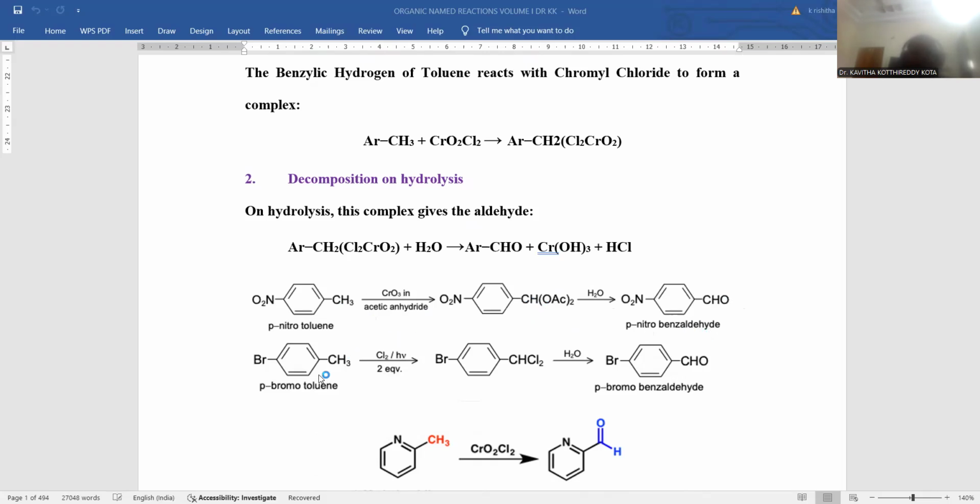If you are taking para-bromotoluene instead of nitro, with the bromo functionality, if chlorine equivalents are treated, initially there will be a homolytic fission of the bond and a free radical substitution reaction taking place, when two equivalents were taken. That's the reason why dichloro substitution takes place upon this methyl functionality.